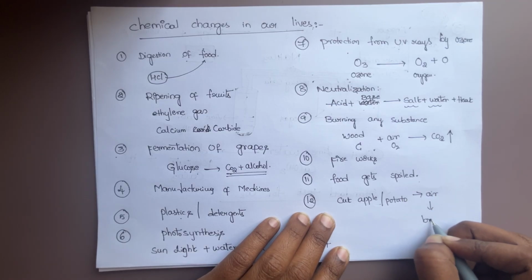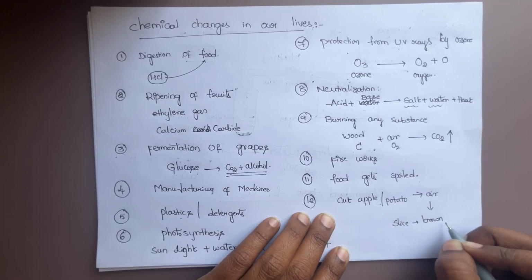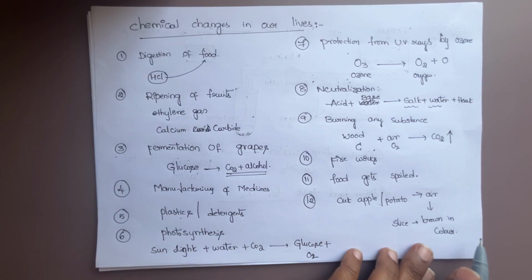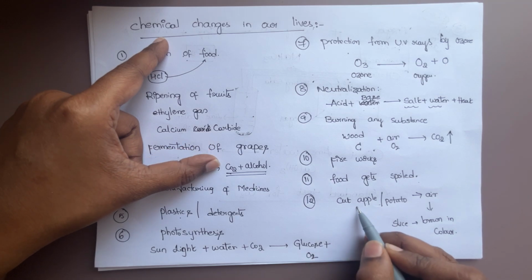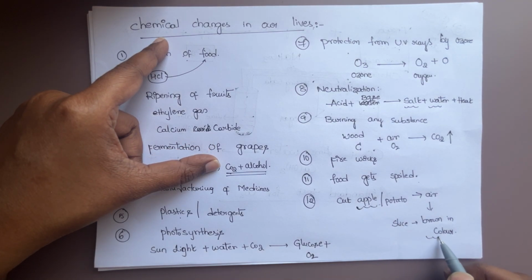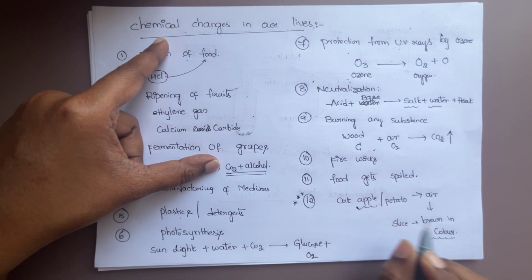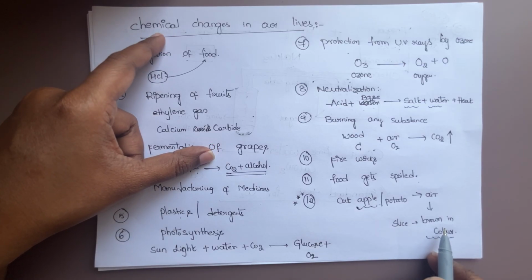Brown slices are produced. The slice becomes brown in color. This brown color is not a physical change, it is a chemical change. Initially it is not brown, but finally a brown slice is formed. That is the best example and it has been asked in many competitive exams. If we cut the apple, the slice becoming brown is a chemical change.